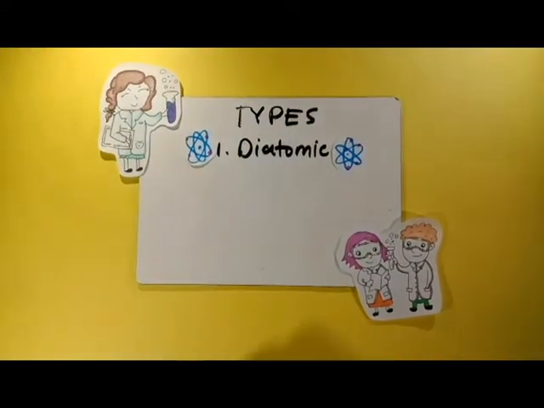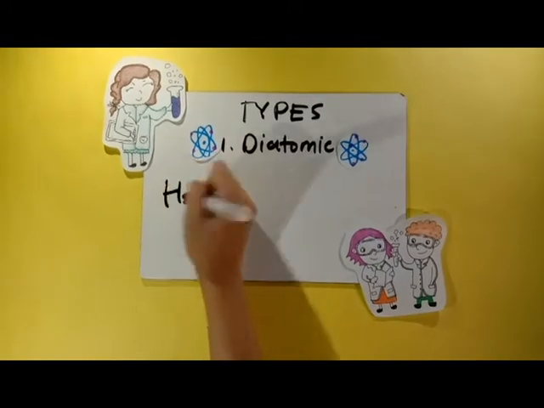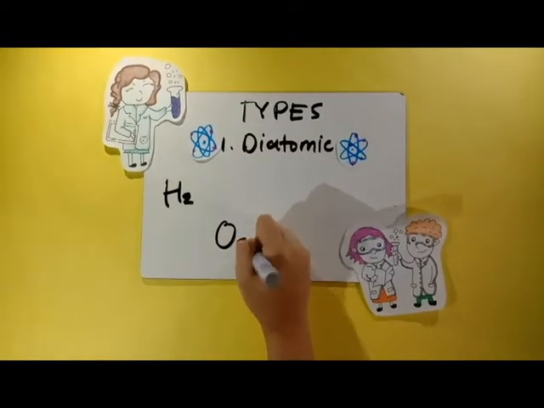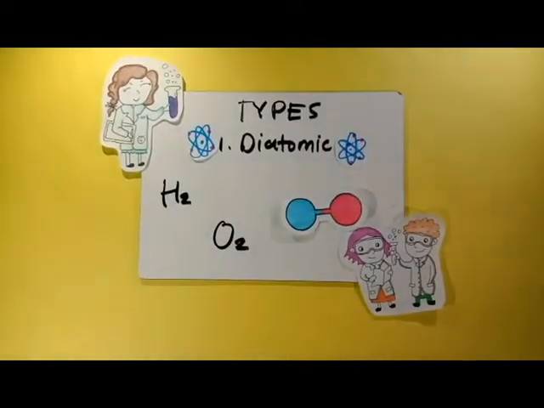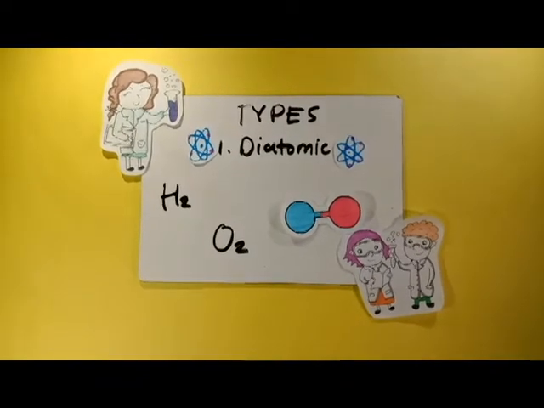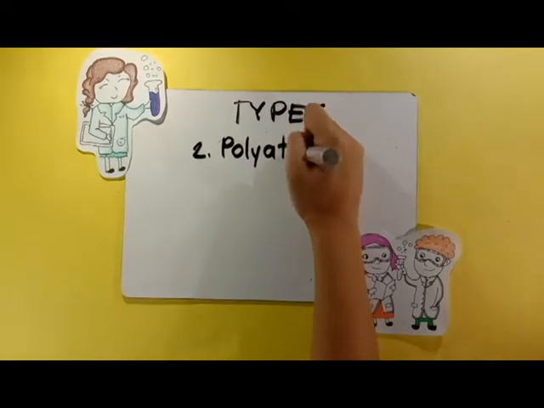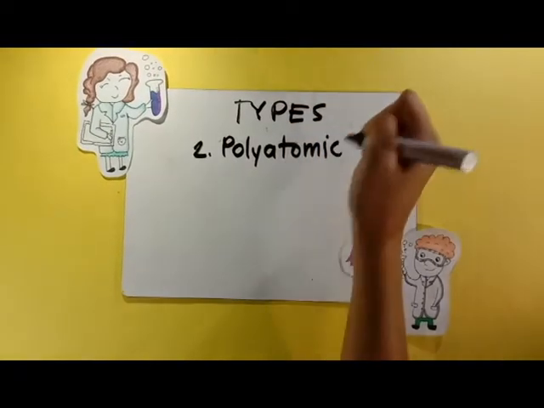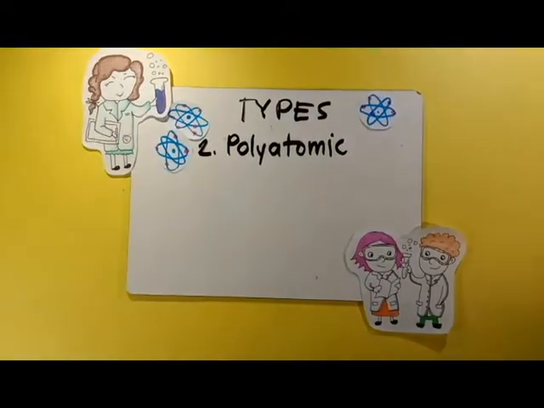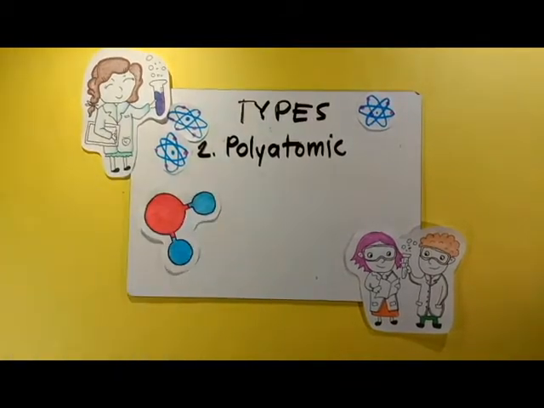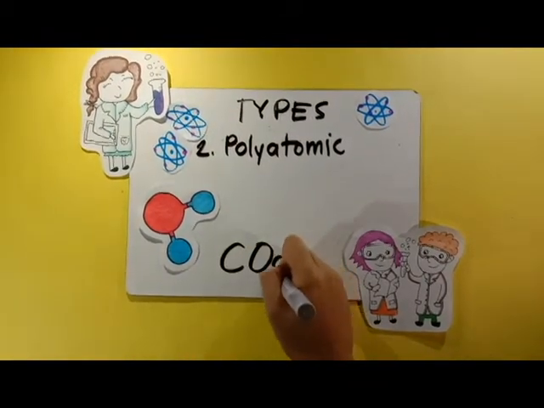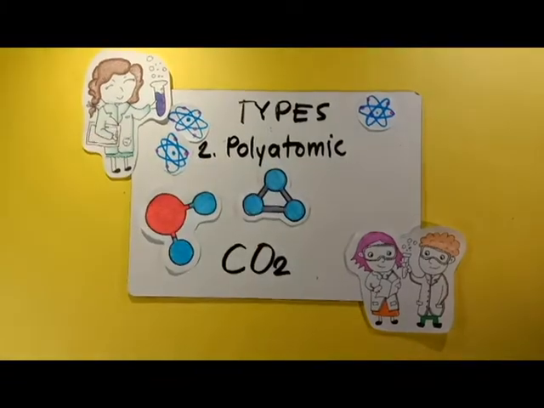Example: H2, O2, and CO. The next type is polyatomic. Electrically neutral groups of three or more atoms held together by covalent bonds. Example: H2O, CO2, O3, and CH4.